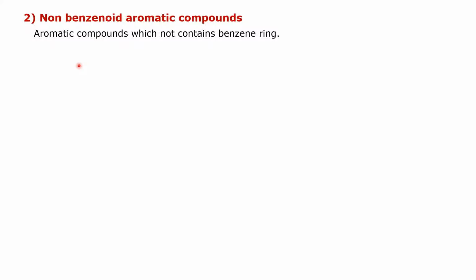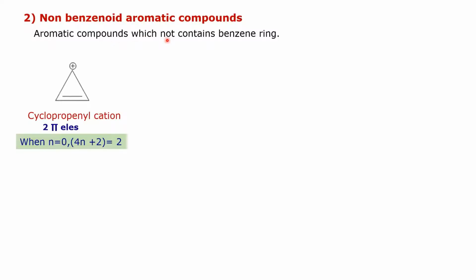Then non-benzenoid aromatic compounds. Aromatic compounds which do not contain a benzene ring but obey Huckel's rule of aromaticity are known as non-benzenoid aromatic compounds. For example, cyclopropenyl cation. The molecular formula of this compound is C3H3, and in that case there is a positive charge on this carbon atom, and this carbon atom is in sp2 hybridization state.